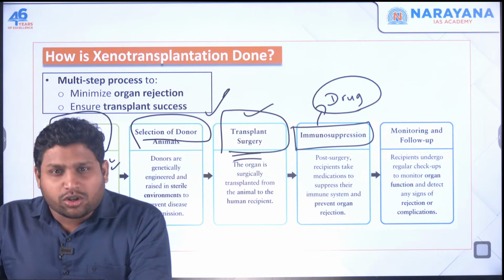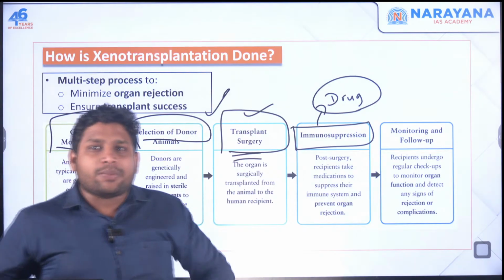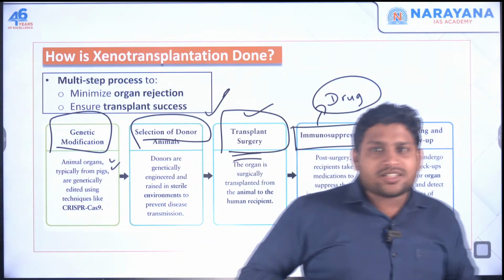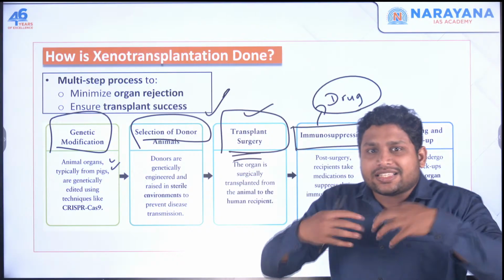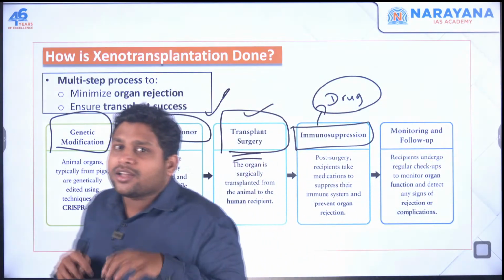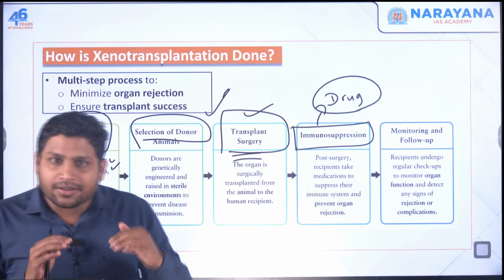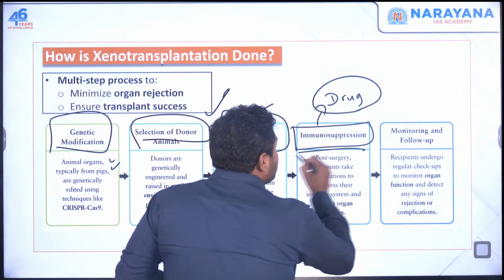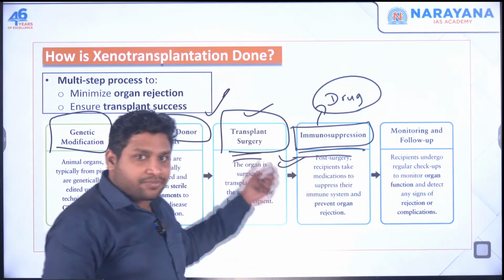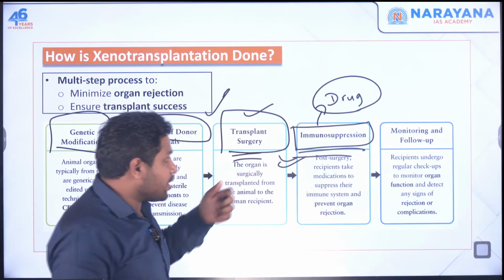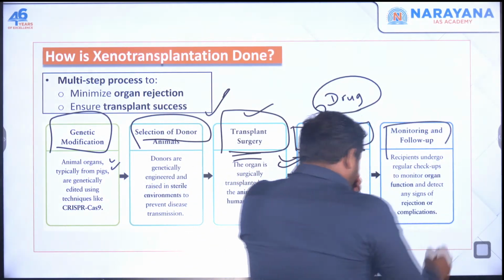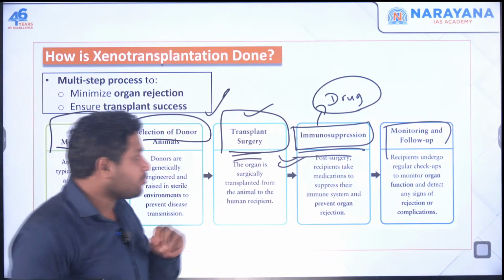So what doctors will do is give a special drug called an immunosuppressant. It suppresses our immunity. It is saying to our immune system, just calm down, don't attack, calm down. Such drugs are given after the surgery. After this surgery, these immunosuppressants are given.